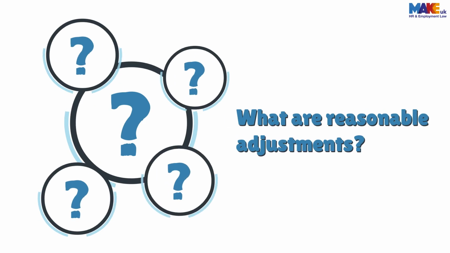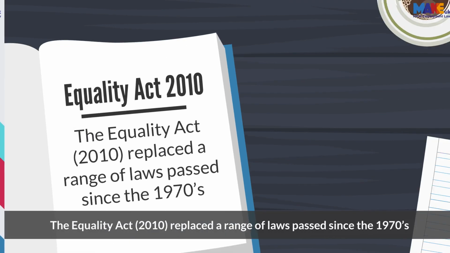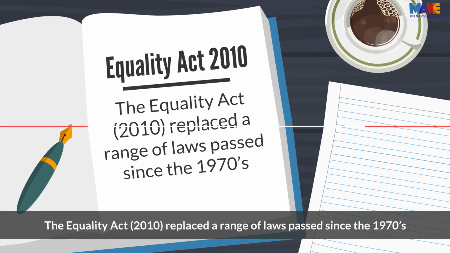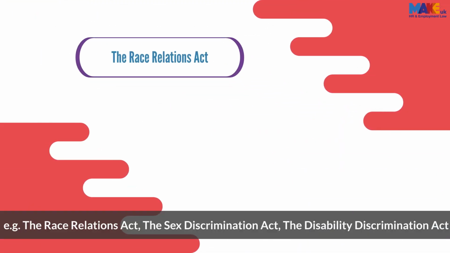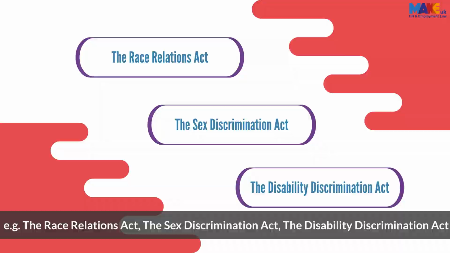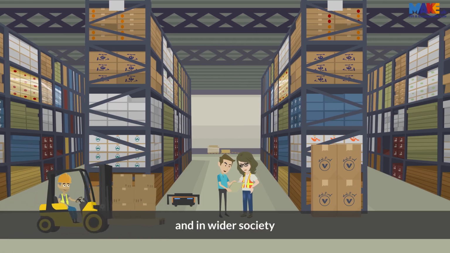What are reasonable adjustments? The Equality Act 2010. The Equality Act 2010 replaced a range of laws passed since the 1970s, for example, the Race Relations Act, the Sex Discrimination Act, the Disability Discrimination Act. The Equality Act legally protects people from discrimination in the workplace and in wider society.